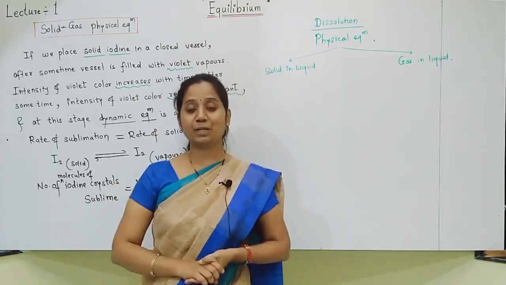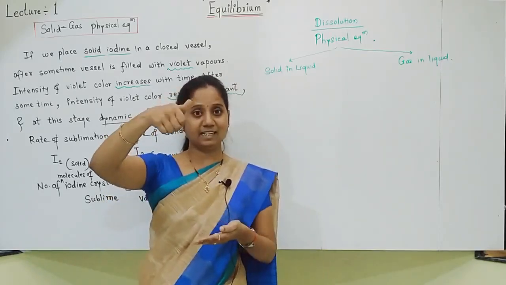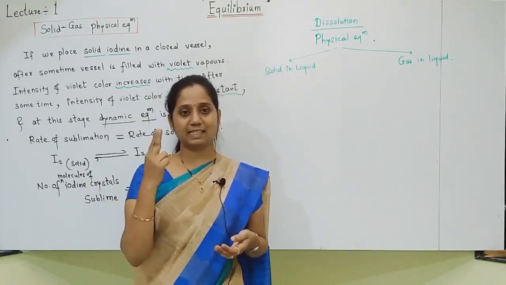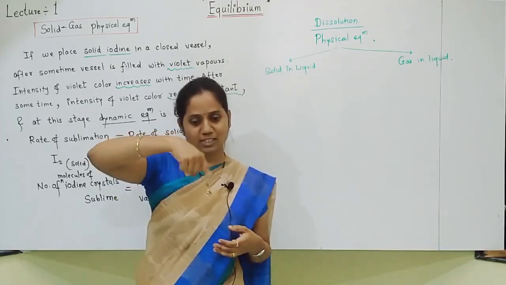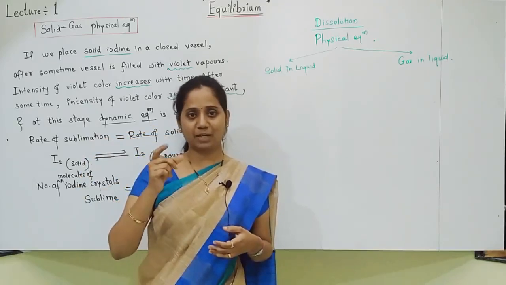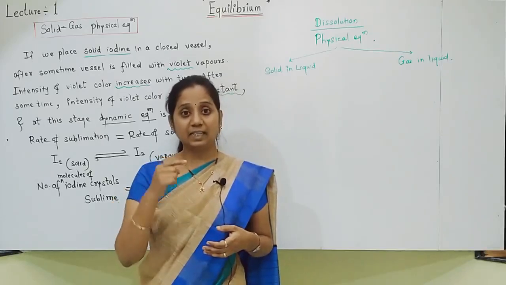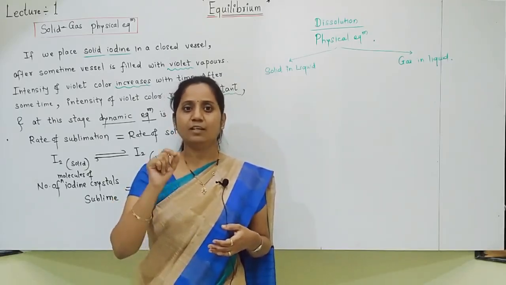Now where is equilibrium here, see students? Now imagine a soda water bottle sealed under high pressure. Here two carbon dioxide gases are there. One is carbon dioxide gas which is dissolved under high pressure in the soda water. We can see that carbon dioxide gas in the solution. Another carbon dioxide gas is present in the form of gas only.